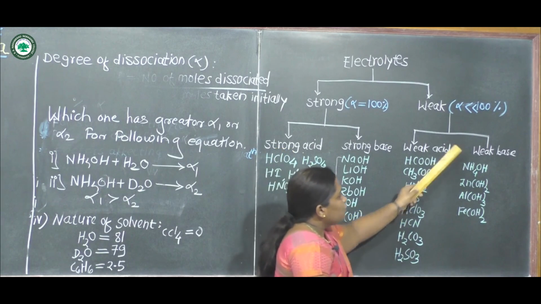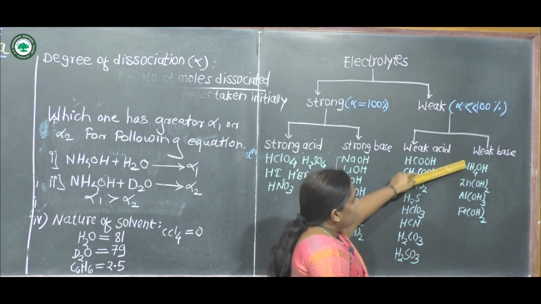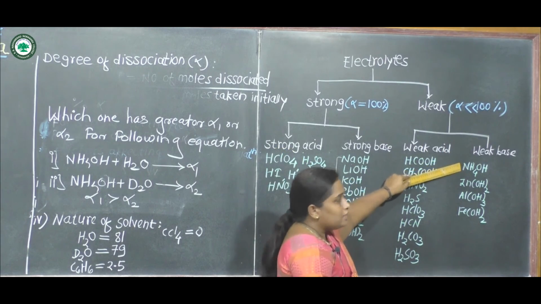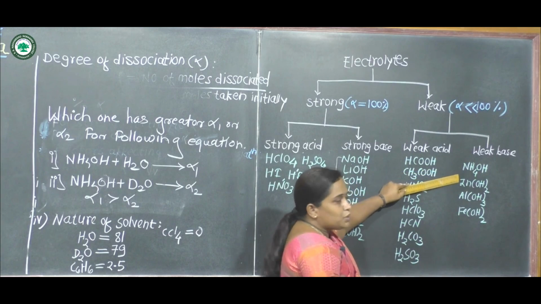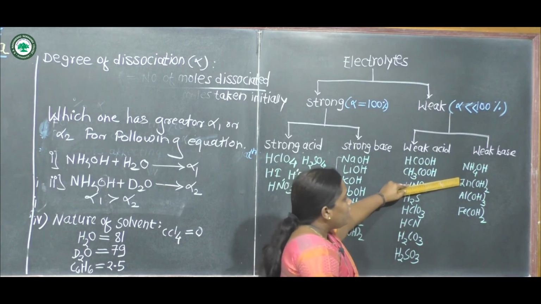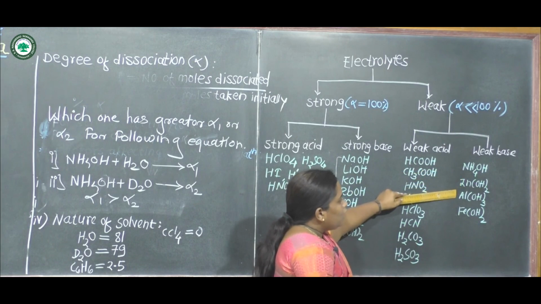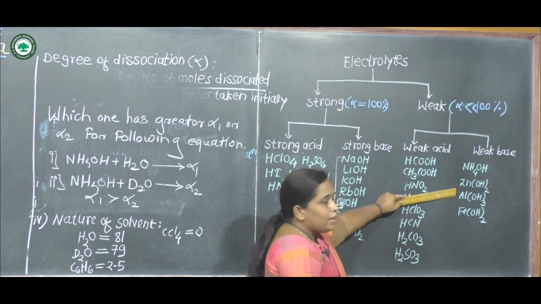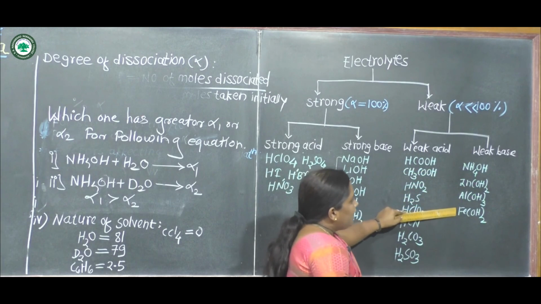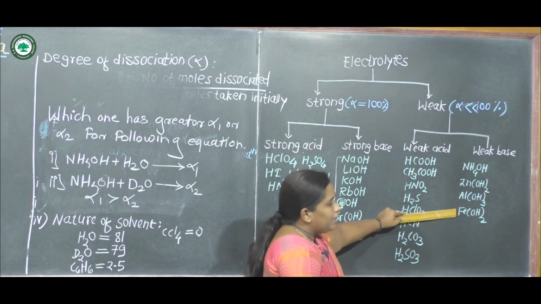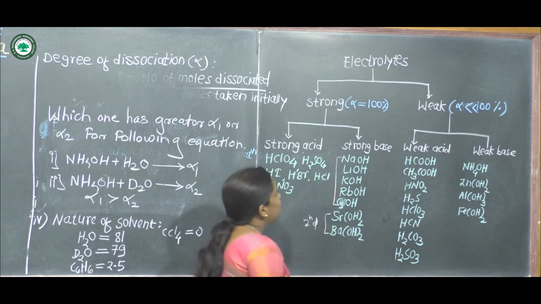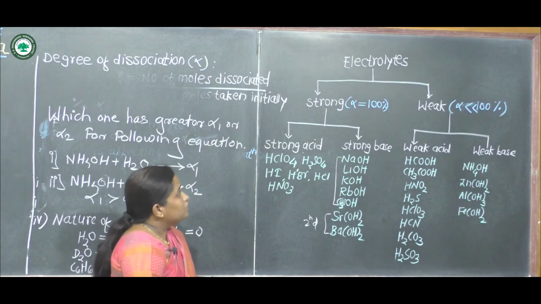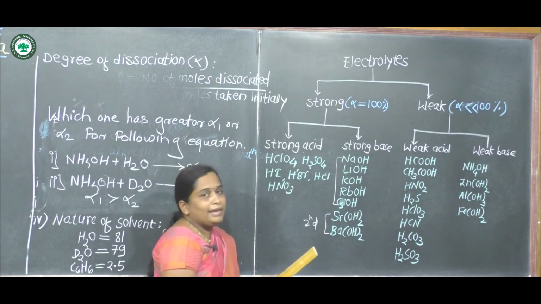Now consider weak bases. Which are the weak bases? NH4OH, ammonium hydroxide, Zn(OH)2, zinc hydroxide, Al(OH)3, aluminum hydroxide, and Fe(OH)2, ferrous hydroxide or iron hydroxide. These are the various examples of strong and weak electrolytes.